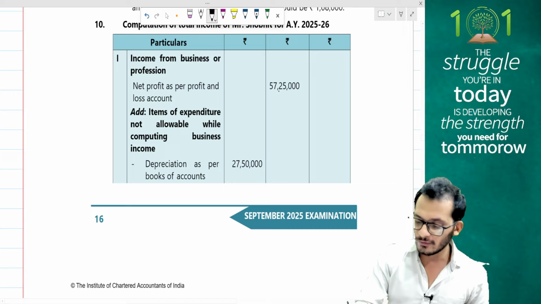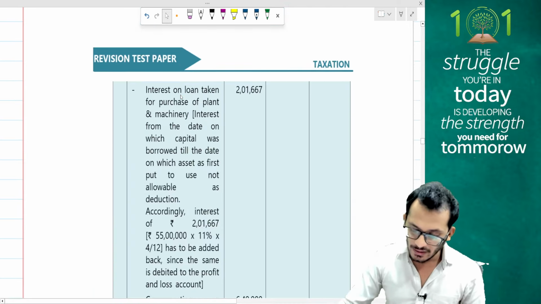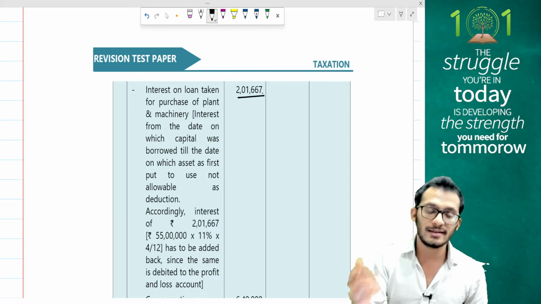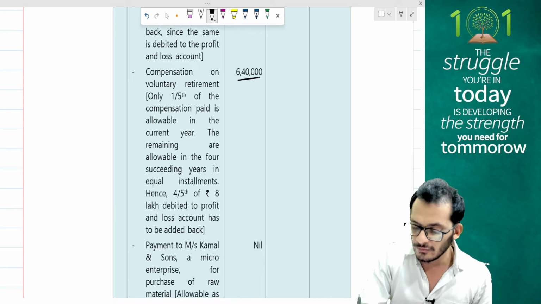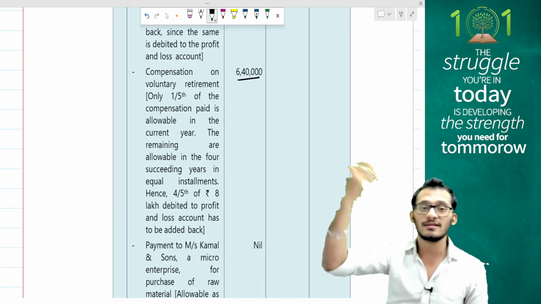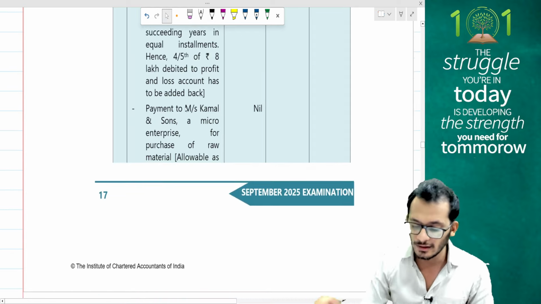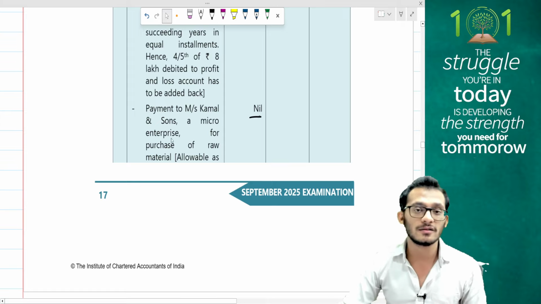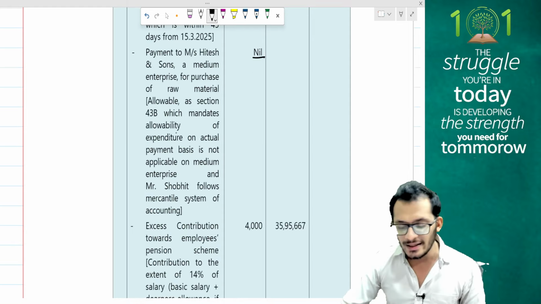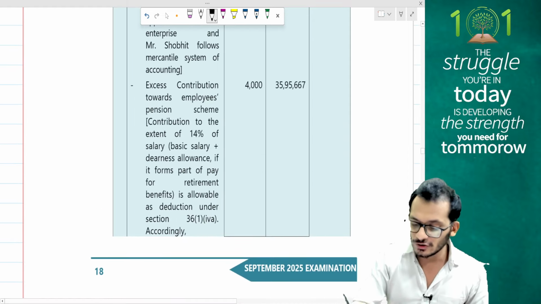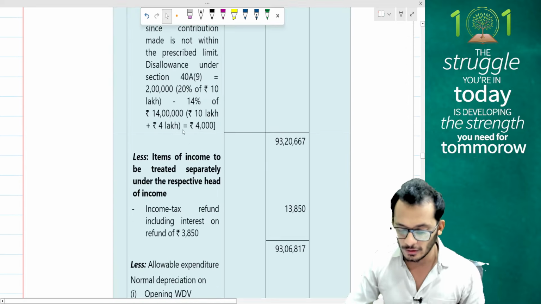So I started from income from business 5725, like I said. Depreciation has been disallowed. We discussed this. The interest on loan 2,01,667, like I discussed, people, will be disallowed because it is borrowing cost. 1/5 of it is getting disallowed because 8 lakhs was disallowed and then 1,40,000 was allowed, and 1,60,000 was allowed, and therefore 6,40,000 net is disallowed. Kamal is not disallowed because payment was made on time. The other person is also not disallowed because it was a medium enterprise. Excess contribution of 4,000 rupees, 0.04 lakhs, is being disallowed because of contributions.